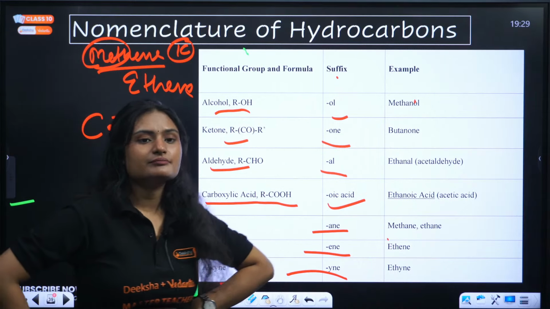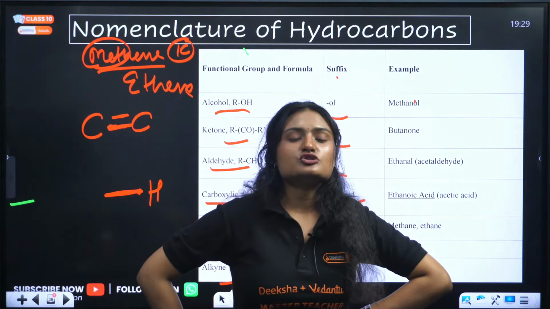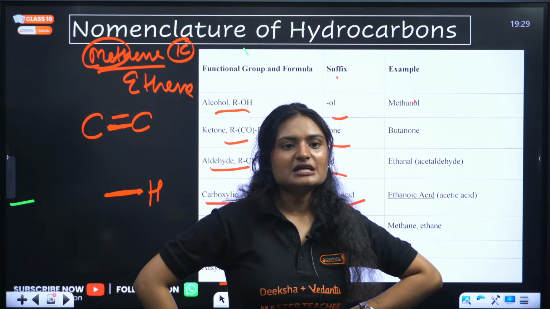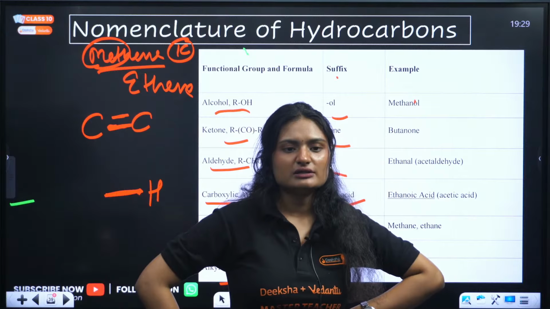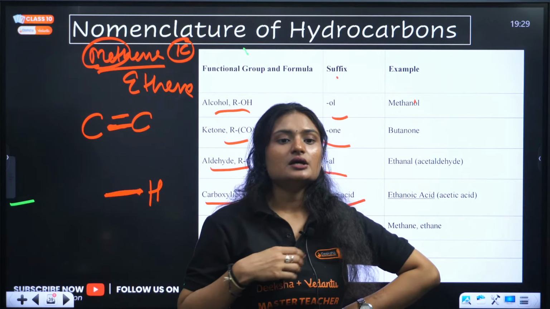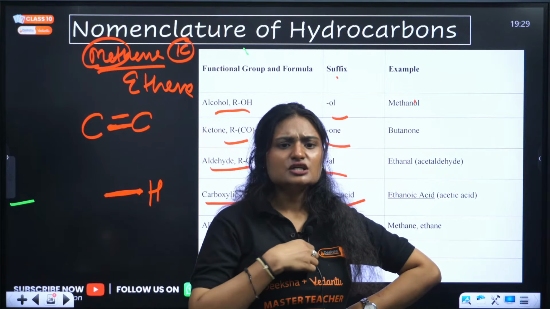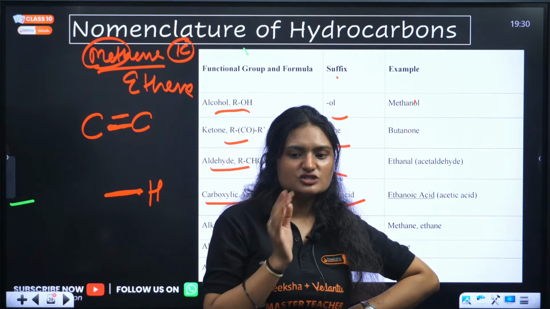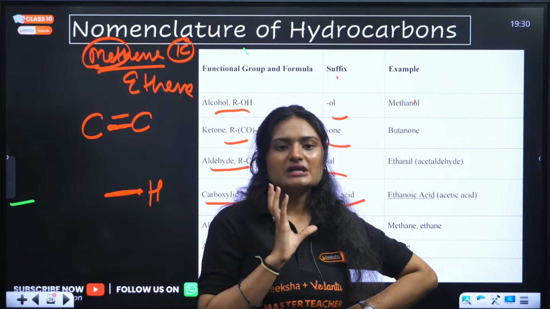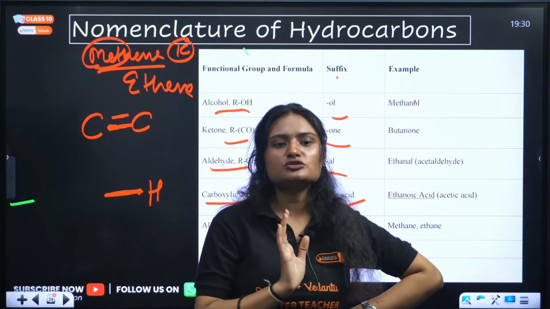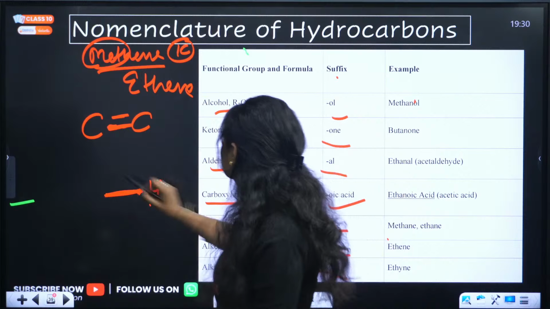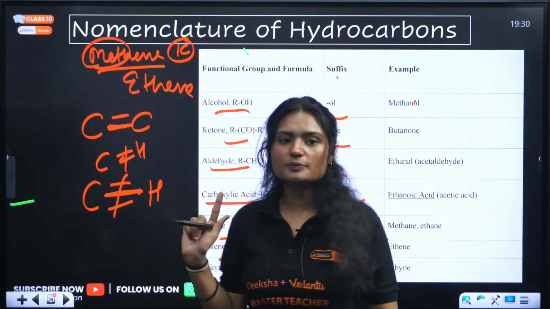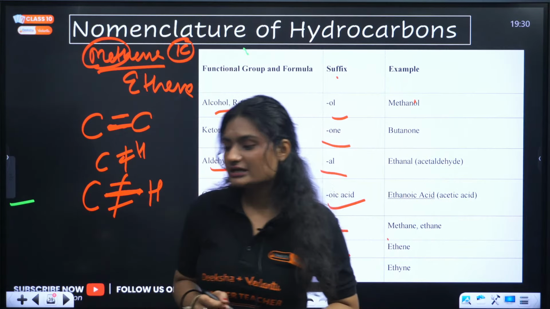So simple, it doesn't exist because carbon and hydrogen cannot form double bond or triple bond. They can only form single bond, okay? When you have meth, that means only one carbon is there, C1, okay? One carbon is there, that's why the root meth is used. So methene would mean carbon and hydrogen have a double bond, but that is not possible for carbon and hydrogen. Similarly, triple bond is also not possible. Double bond and triple bond, both are not possible. That's why methene or methyne do not exist.